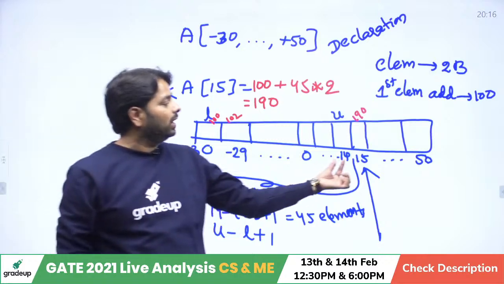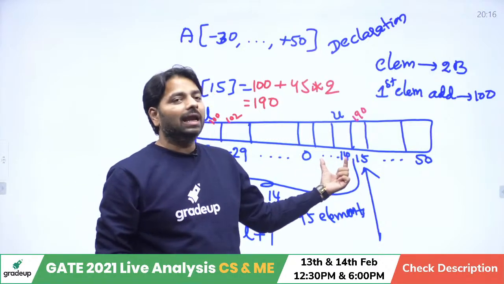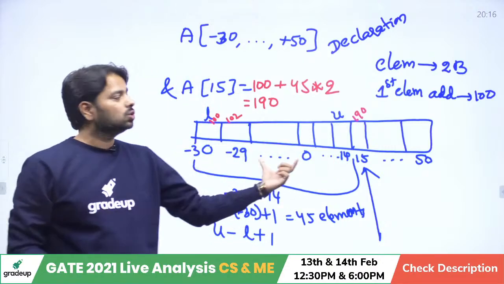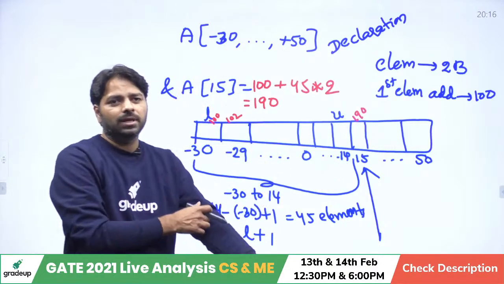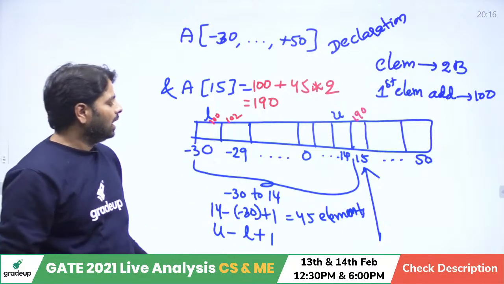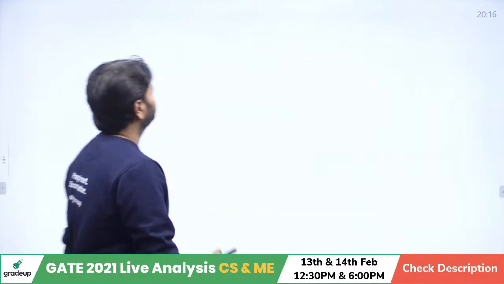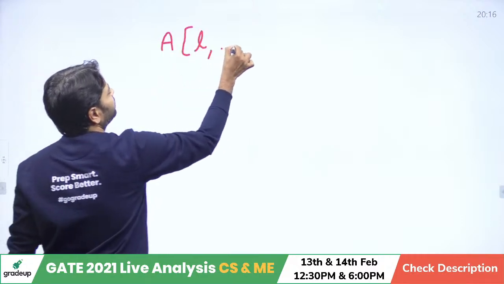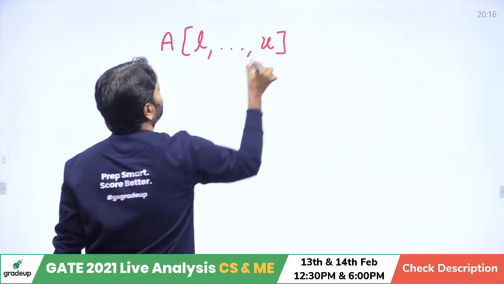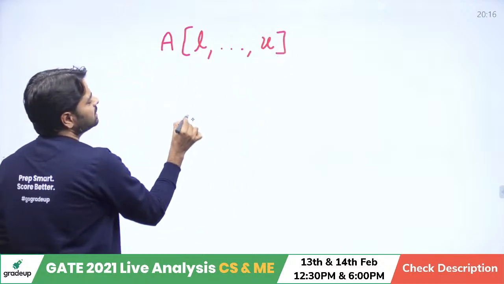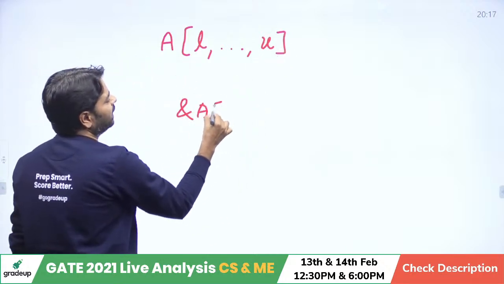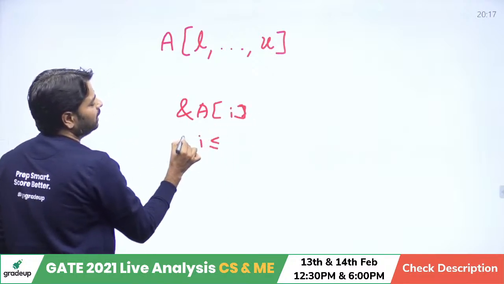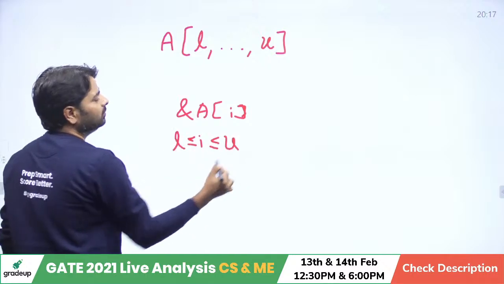But you always require just before 15 what element is there, what index is there. That index will help you to calculate the total number of elements. Yes, good calculation. But now I'm going to write a formula. Suppose you have A, there is a lower bound and there is an upper bound. This is a given declaration. Somebody wants to calculate the address of A of I. Of course, I has to be in between L and U.